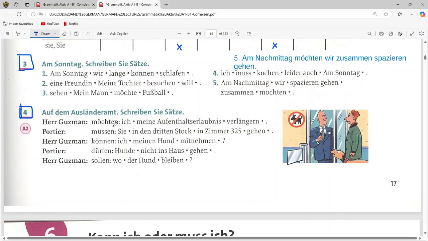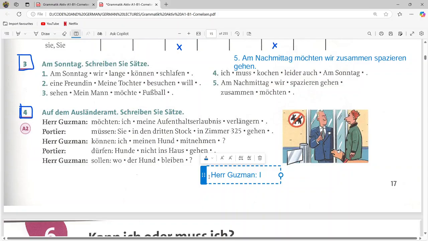So the sentence means that I would like to extend my visa card, or residence permit. So what will be the sentence?